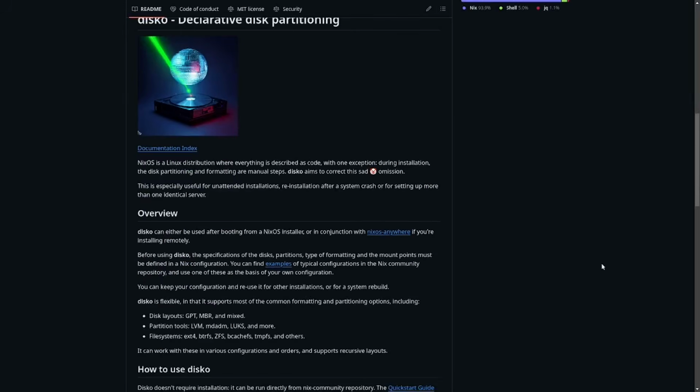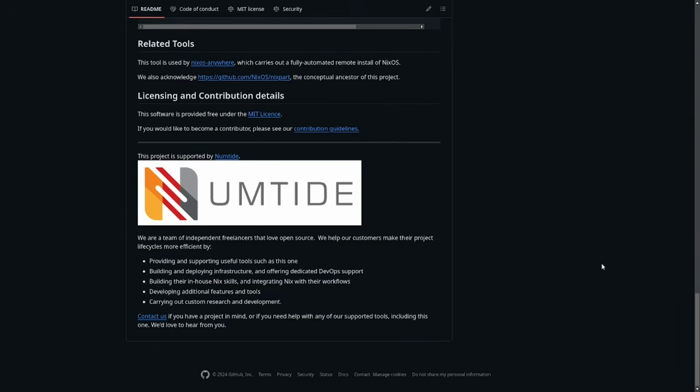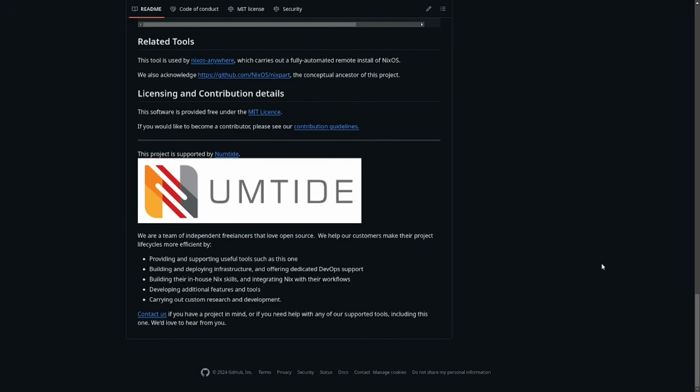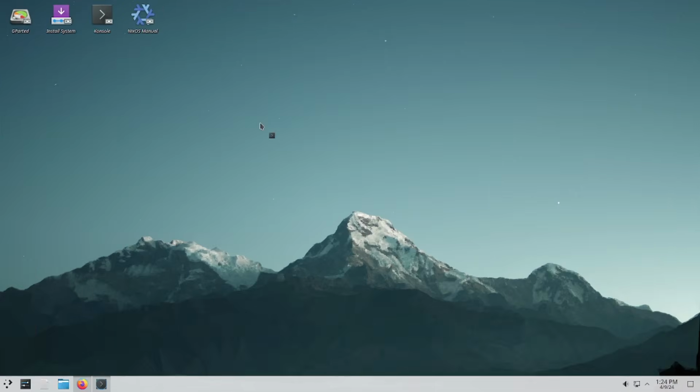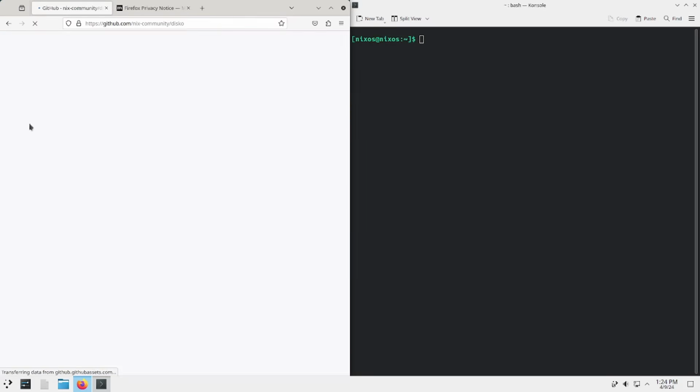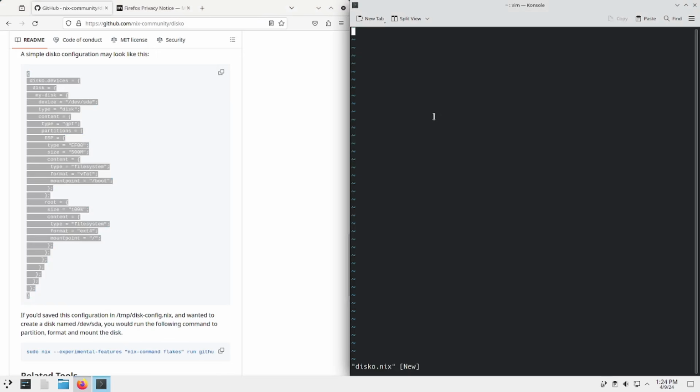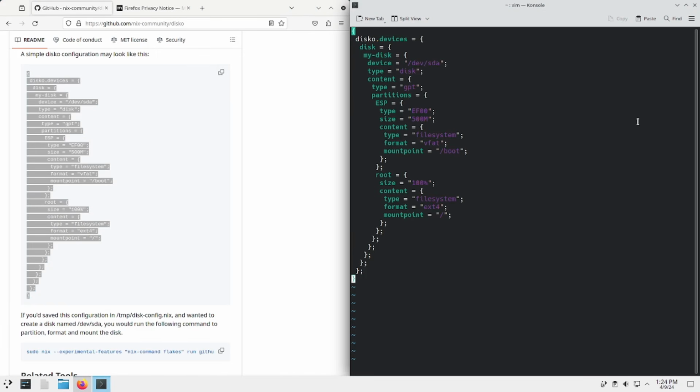Therefore, I'll show an alternative installation method using the disko utility, which allows you to declaratively configure the disk, greatly simplifying the reproducibility of the system. For demonstration purposes, I'll show this on the NixOS ISO with KDE. Let's open the terminal and browser, find the disko repository on GitHub, create a disko.nix file, and copy this code from the repository.